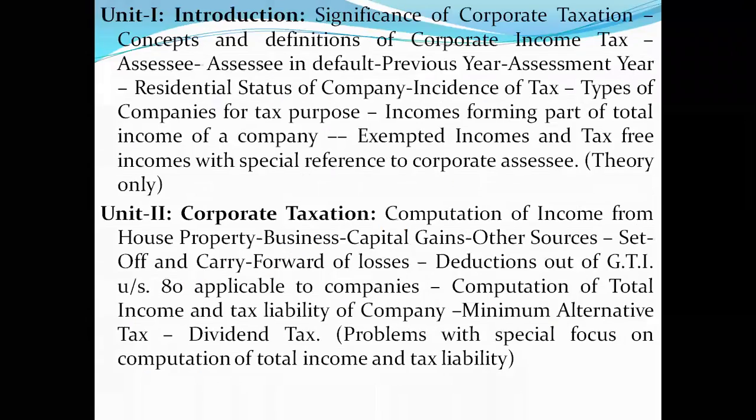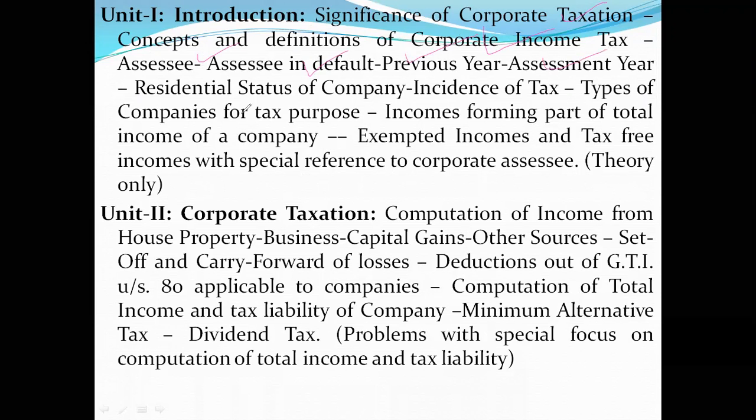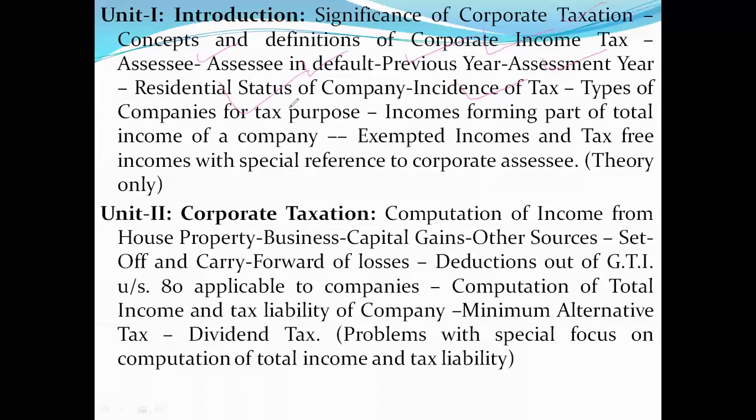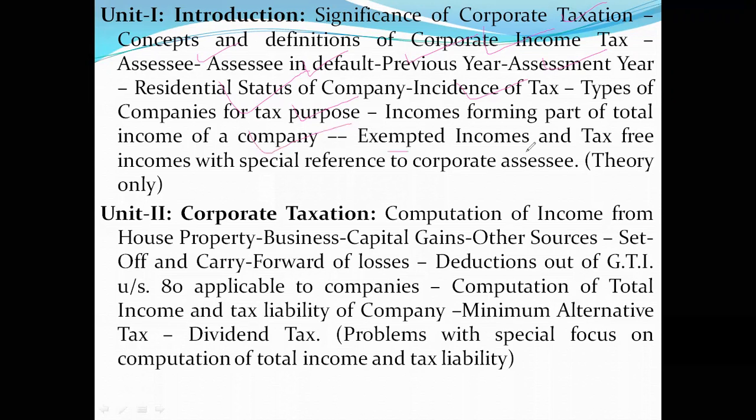In the first unit, we have learnt about significance of corporate taxation, concepts and definitions of corporate income tax, assessee in default, previous year, assessment year, residential status of company, incidence of tax, types of companies for tax purpose, incomes forming part of total income of a company, exempted incomes, and tax-free incomes with special reference to corporate assessee. I hope you understood this first unit, and in the next unit, we will learn about corporate taxation.